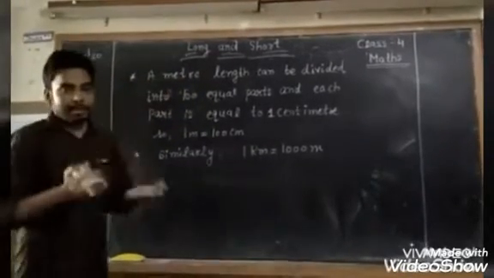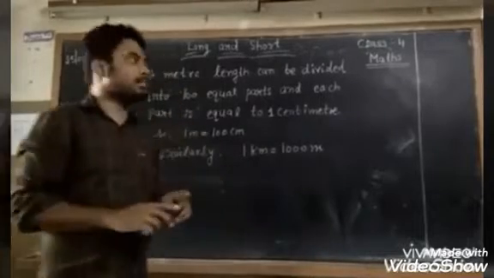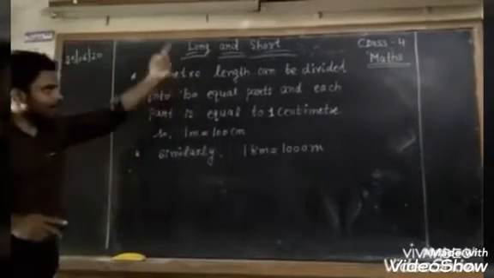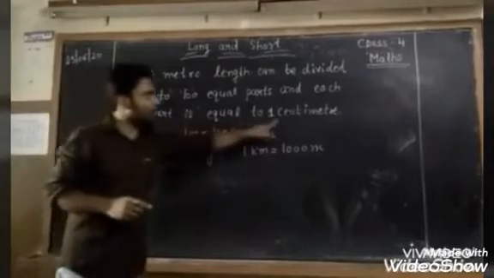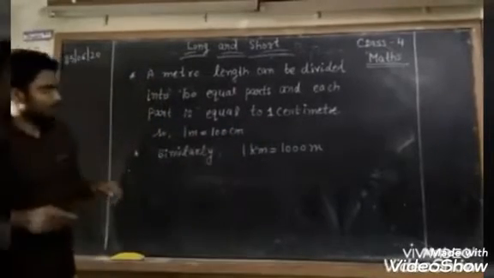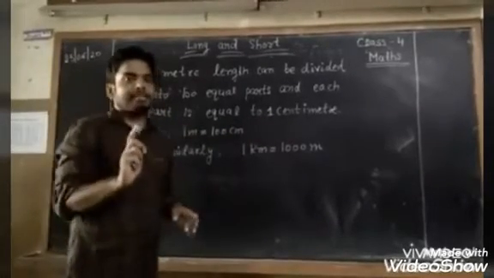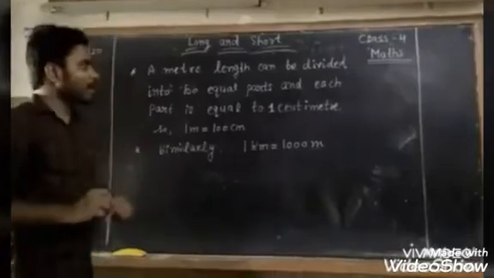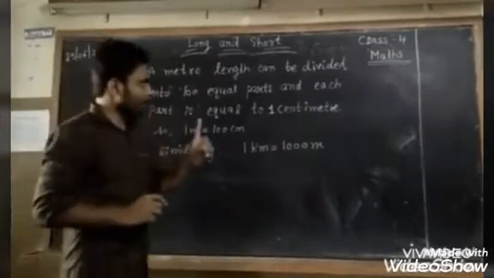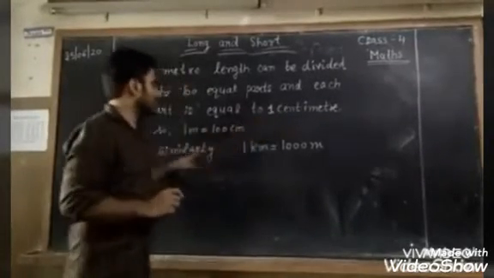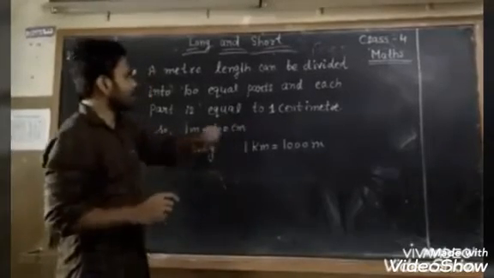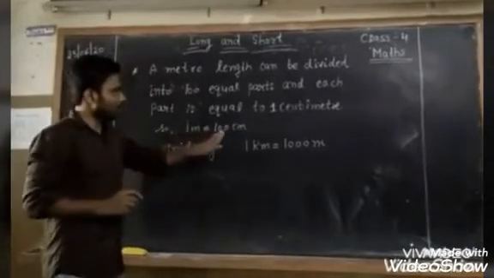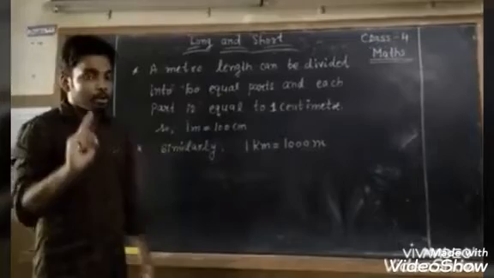So you can imagine that 100 parts of centimeters constitute all together to make 1 meter. So 1 meter is a collection of 100 centimeter.